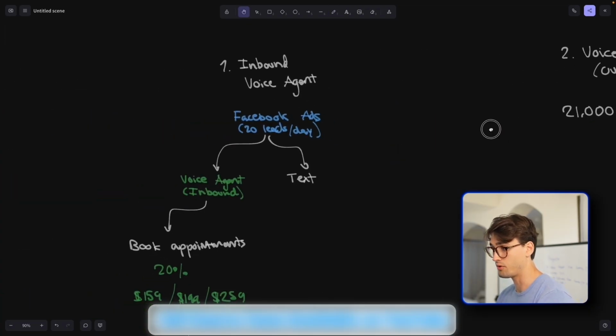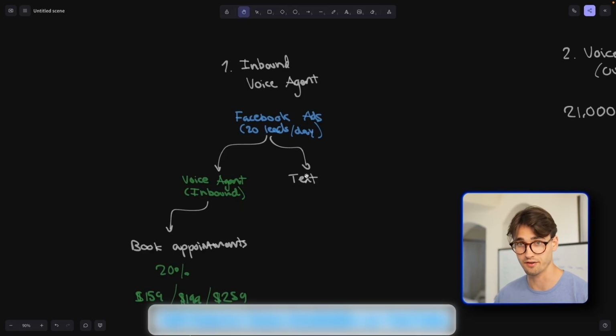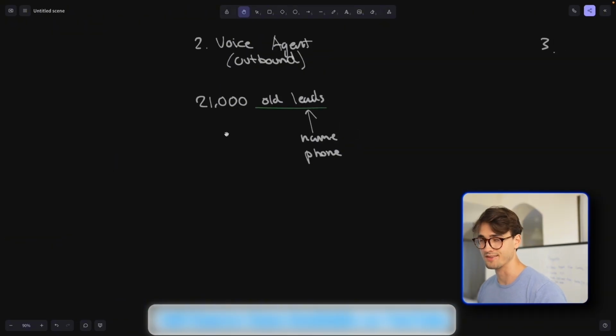So like before, they were actually doing something, right? They're running Facebook ads and they're texting these leads. Now we are taking something that they're not using at all. Again, we're just adding additional to what they already have. We're not risking what they're currently doing in the systems they currently have in place. We are adding to that.